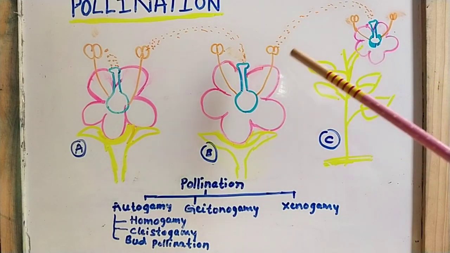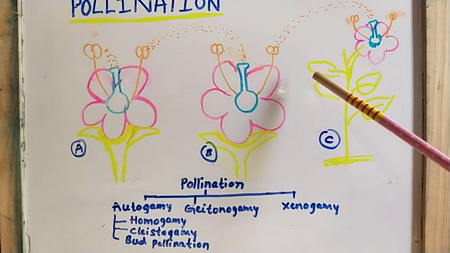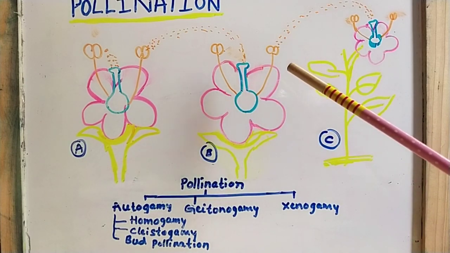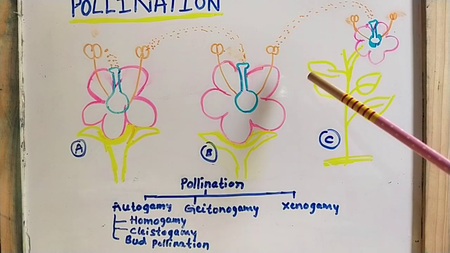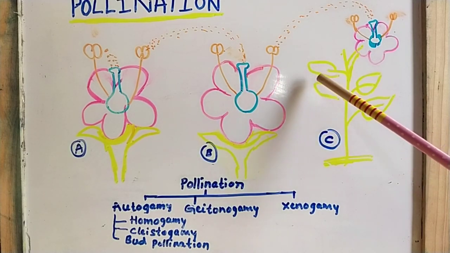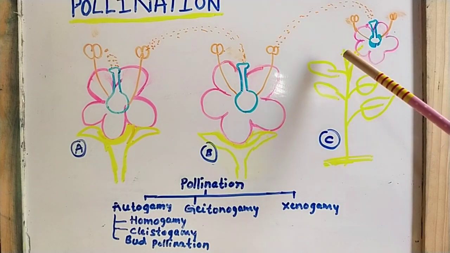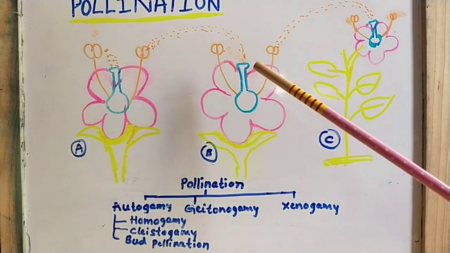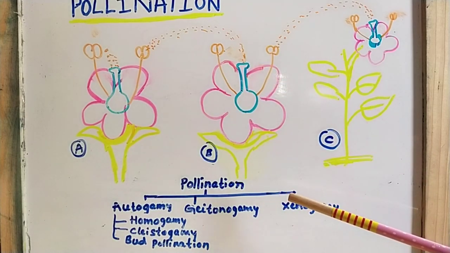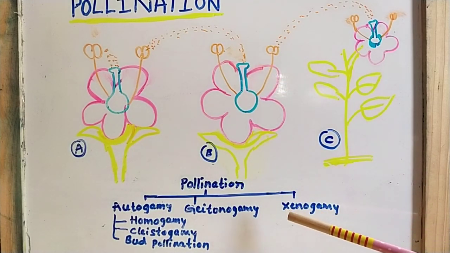Here there is an involvement of two different plants. Understood? Two different plants. So this kind of pollination is known as xenogamy. Just once again, I will explain xenogamy. What is xenogamy?